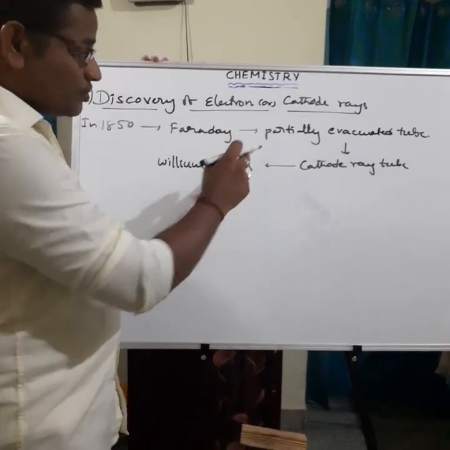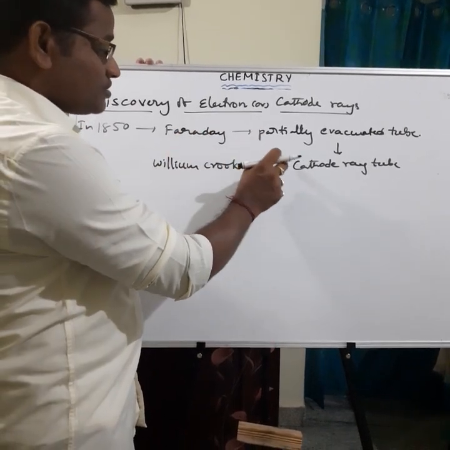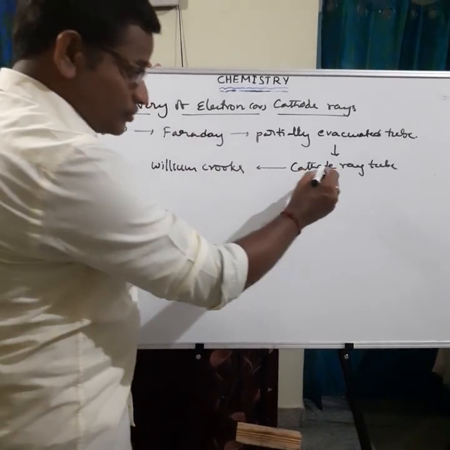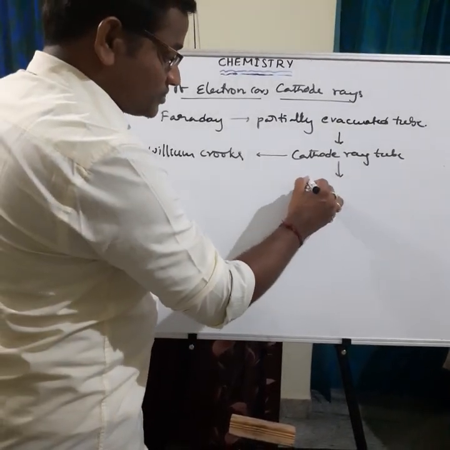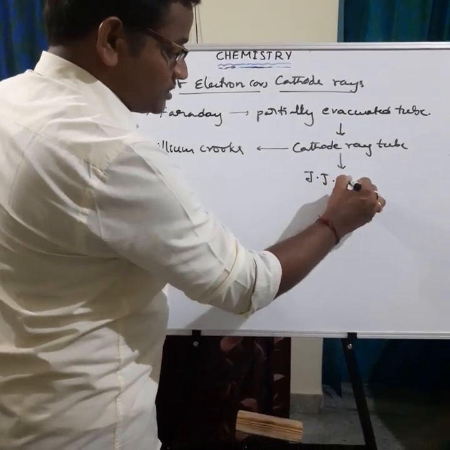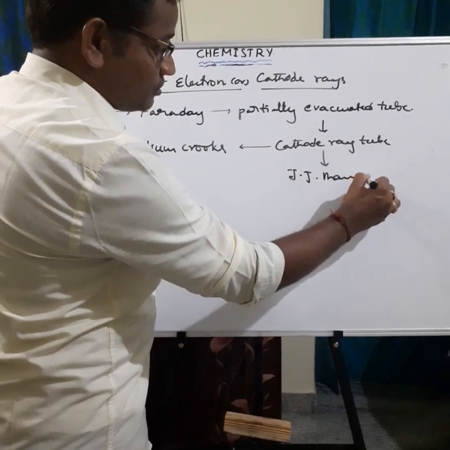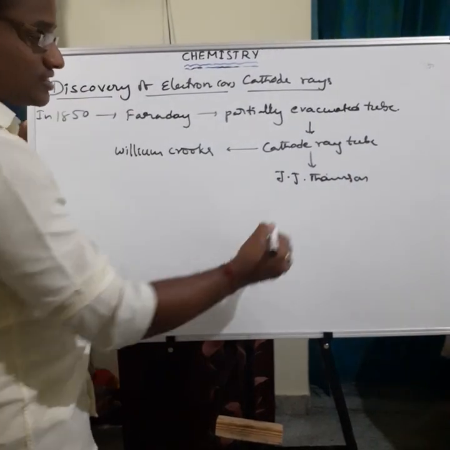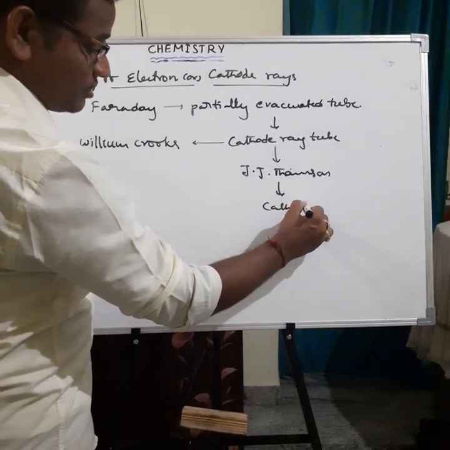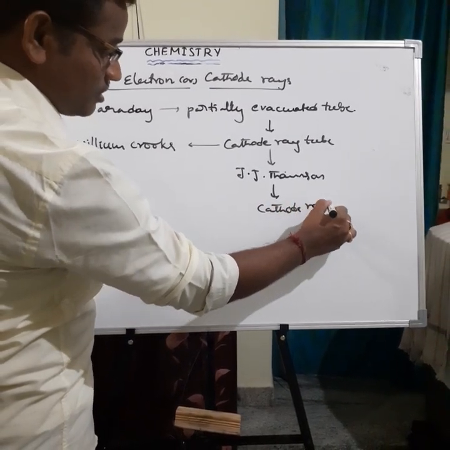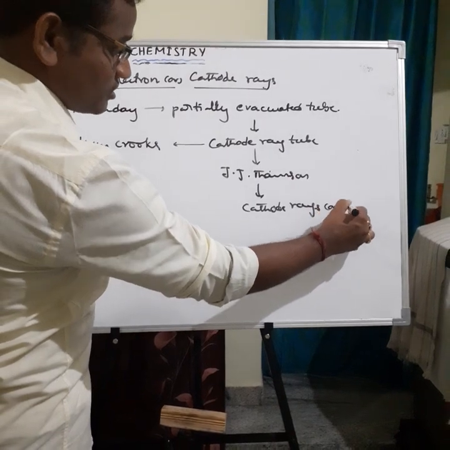Not only Faraday, but by using the same cathode ray discharge tube, J.J. Thomson discovered the cathode rays or electrons.